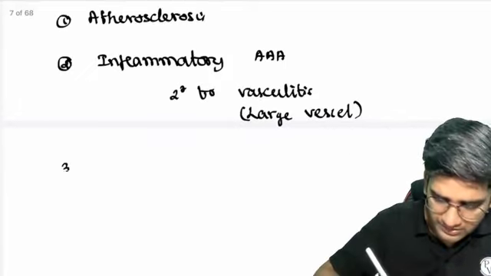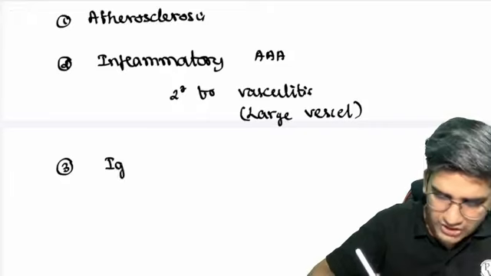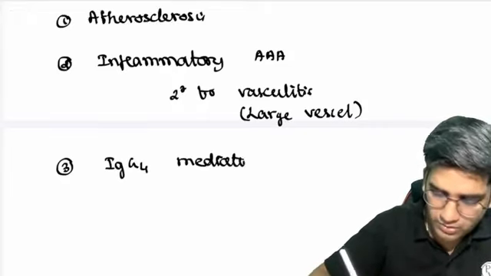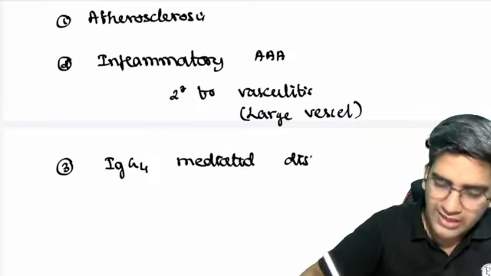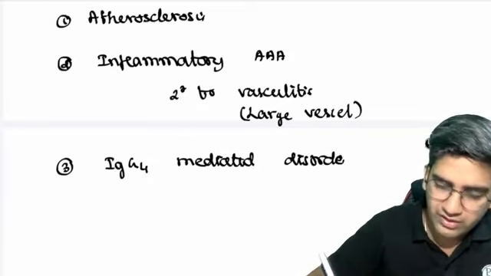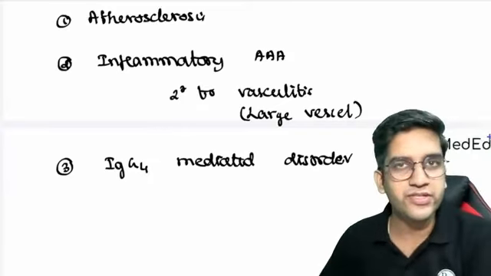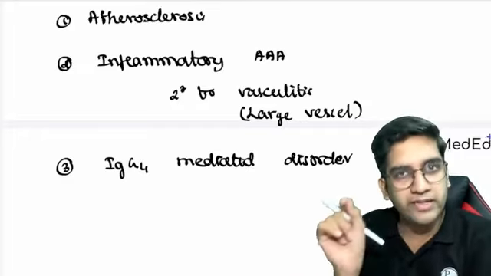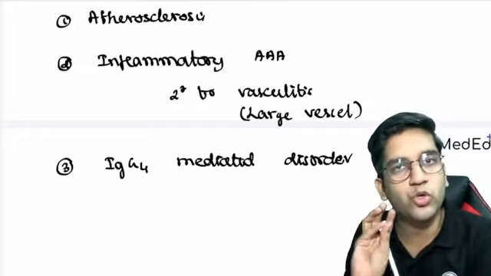The third type is a subgroup of disease called an IgG4 mediated disorder. It's a relatively new disease, which has been in existence for the past 5-6 years. That's all. In IgG4 mediated disorder, there are a few chronic disorders.